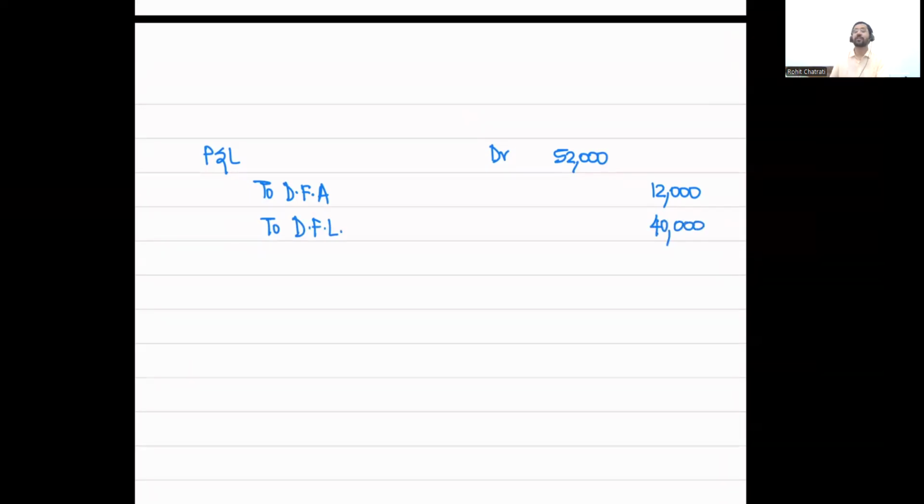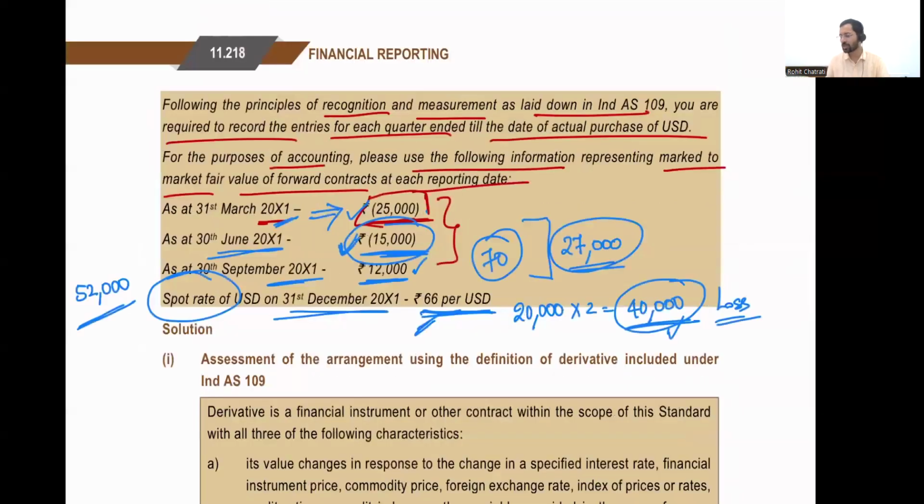Therefore, I debit P&L by 52,000. I credit the financial asset. We had a derivative financial asset, so I'm crediting the financial asset, which is no longer relevant, by 12,000. And I again credit derivative financial liability by 40,000. Why am I supposed to have a 40,000 derivative financial liability? Because my total loss as of date is 40,000. Therefore, my books are supposed to reflect a derivative financial liability of 40,000 rupees. And for the quarter, I made a loss of 52,000.